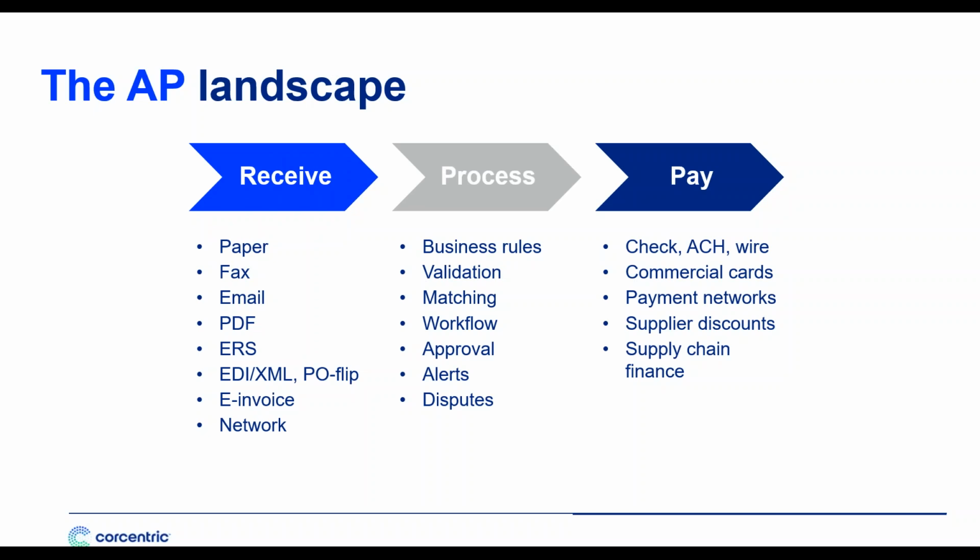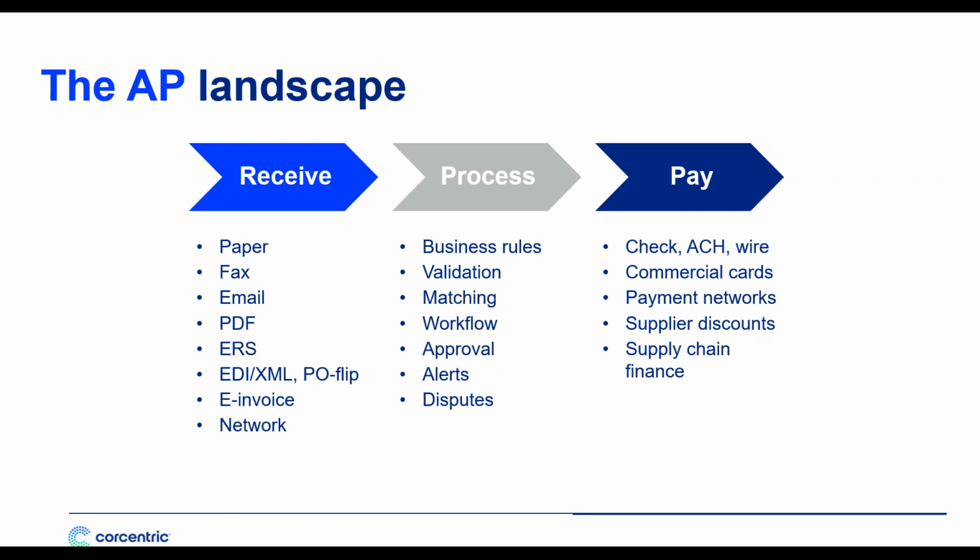This is the least pretty picture of what we're going to discuss. When we think about the way organizations process invoices, well, the mechanics are pretty much the same. We receive, process, and pay our invoices. Today, invoices arrive not just as paper, but increasingly via fax, email, PDF, ERS, EDI, e-invoicing, whether it's through a network or standalone, and then someone's got to process them.